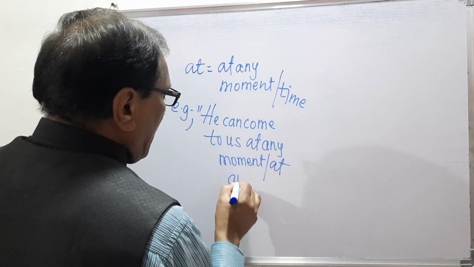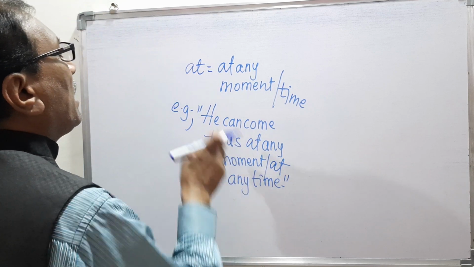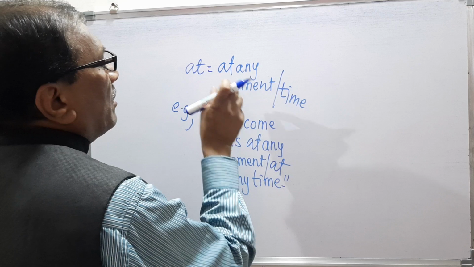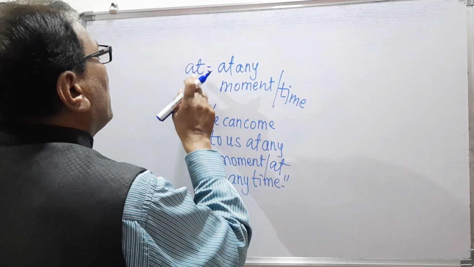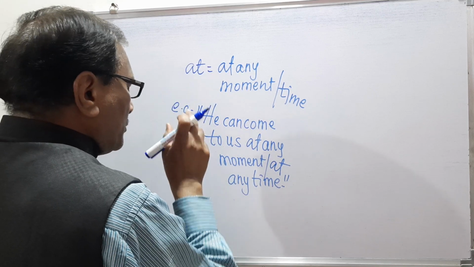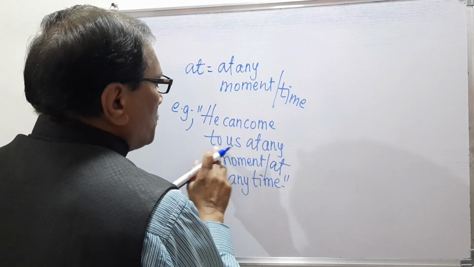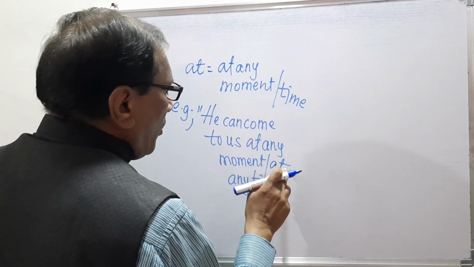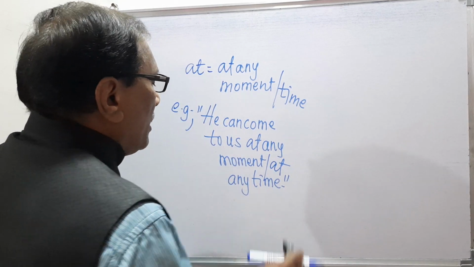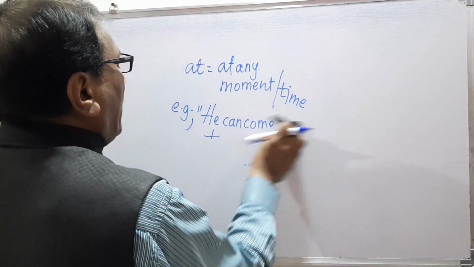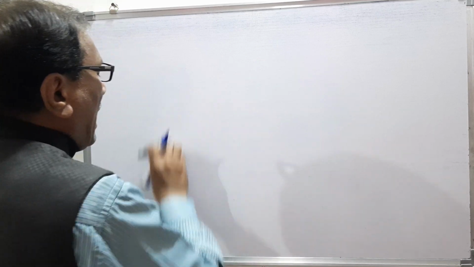At is the preposition, at any moment, at any time is the phrase which has been made from this at preposition, and the explanation is that he can come to us at any moment or at any time.